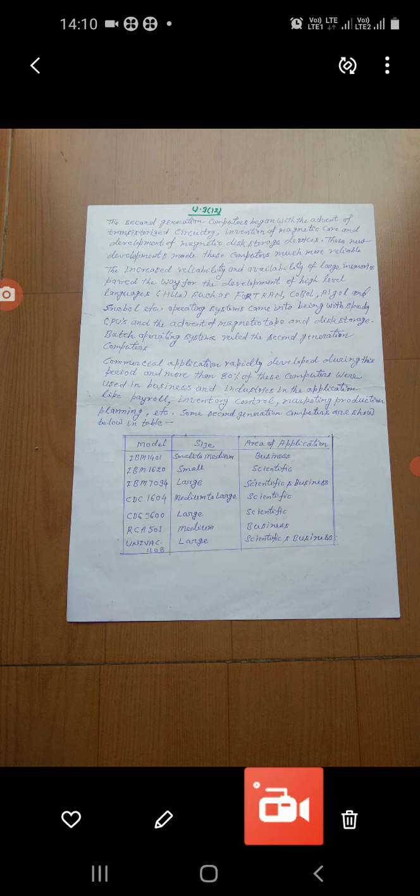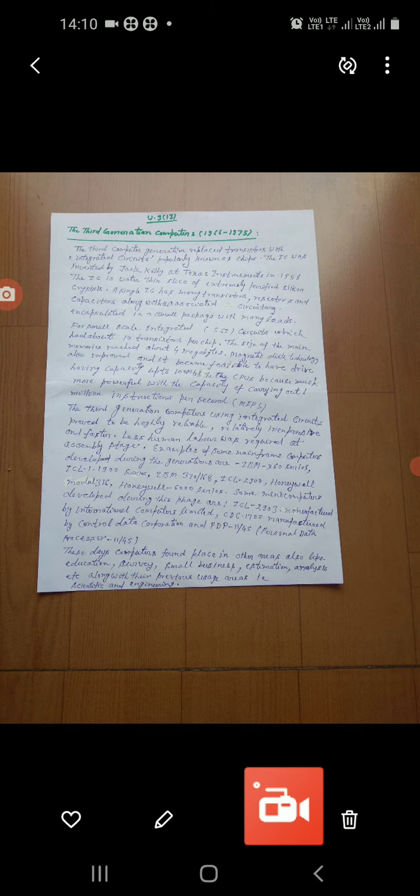Similarly, we have CDC 1604, size is medium to large and area of application is scientific. CDC 3600, large, scientific. RCA 501, medium, business, and UNIVAC 1108, size is large and area of application is scientific and business. Okay, so this is about your second generation.